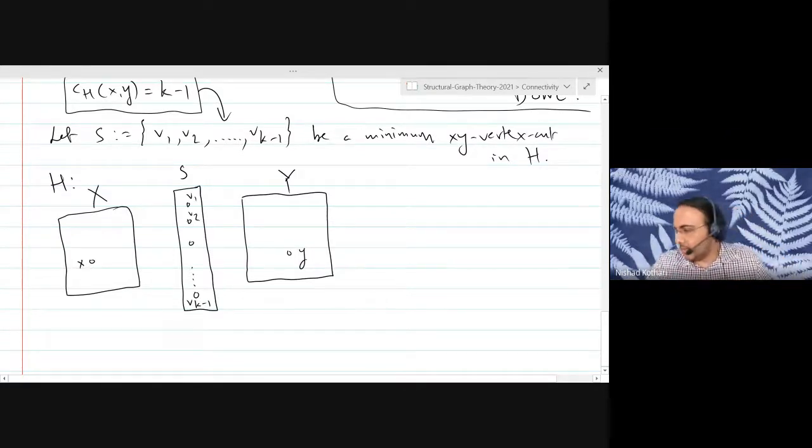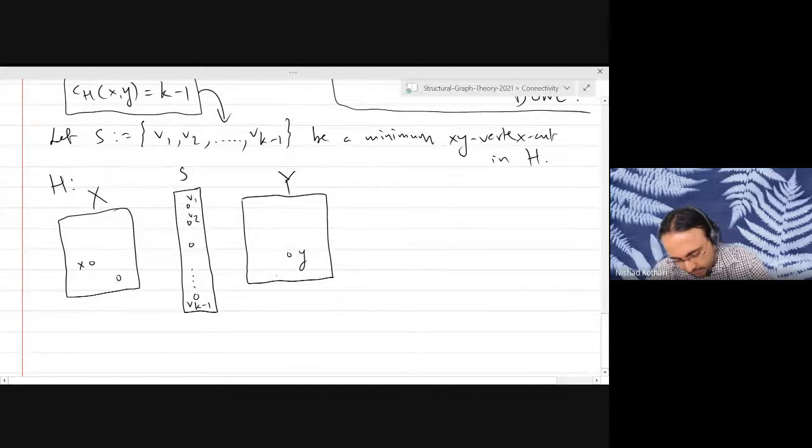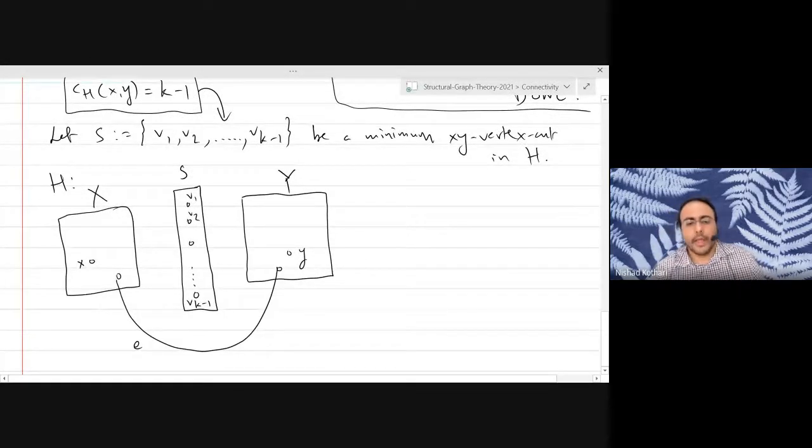Okay, so back to where we were. In the graph G, S is not a XY vertex cut, because in the graph G, we know that we need to remove K vertices to disconnect X and Y. That is our quantity K, right? So the only way this is possible is if the edge E goes like this. In all other cases, S will be a XY vertex cut in G, and that will be a contradiction. Note that